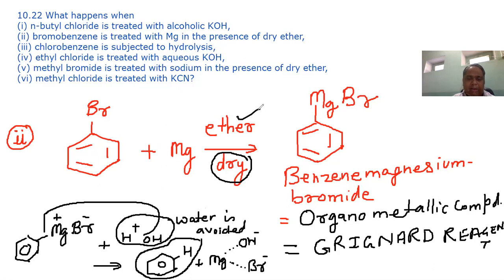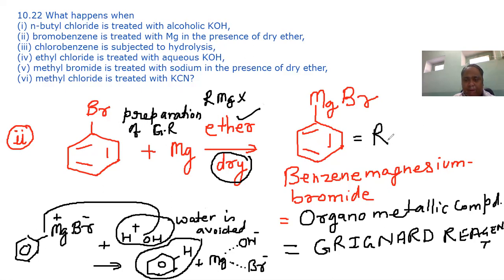And hence, in the preparation of Grignard reagent, GR, also called RMgX. R is alkyl or aryl group, magnesium, any halide.